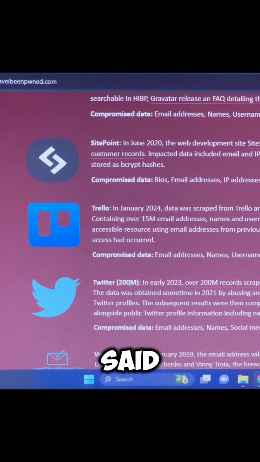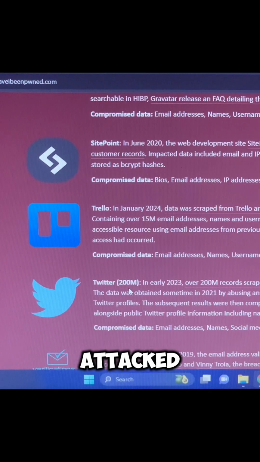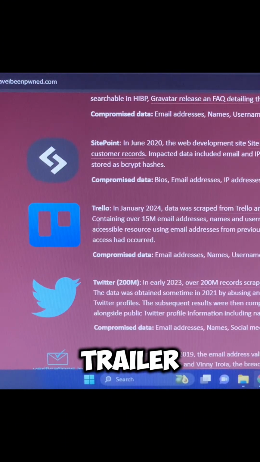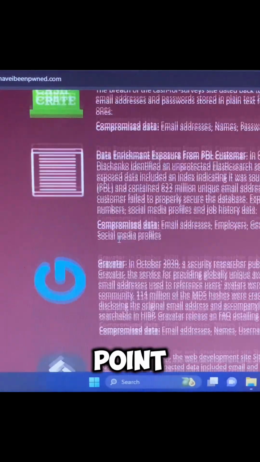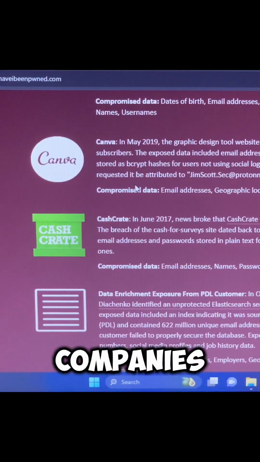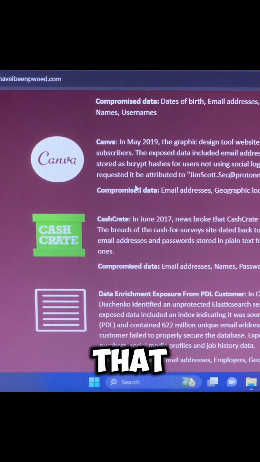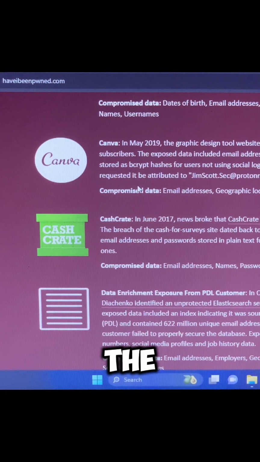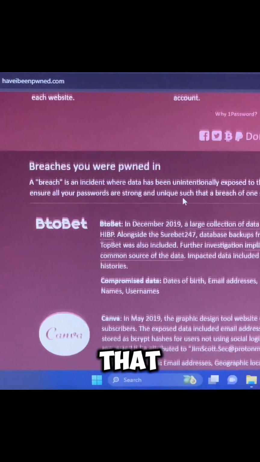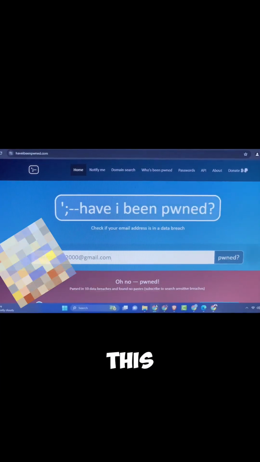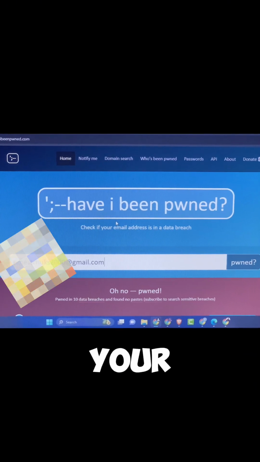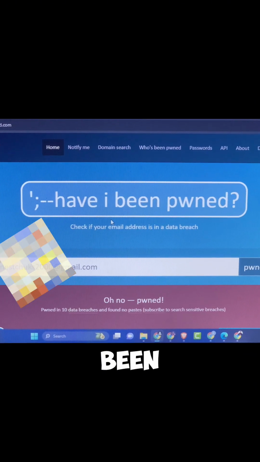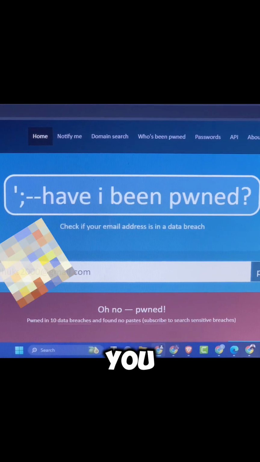So you can see, like I said, huge companies get attacked frequently. You can see that this is Twitter, this is Trello, these are huge companies. This is SitePoint, this is Canva right here. These are huge companies. So like I said before, this is proof that big companies also get attacked. In fact, they get attacked even more because they have a huge user base, right? So that is how to check. Just feel free to go to this website and look up your email address and see if it has been pwned or not, so you keep yourself safe.